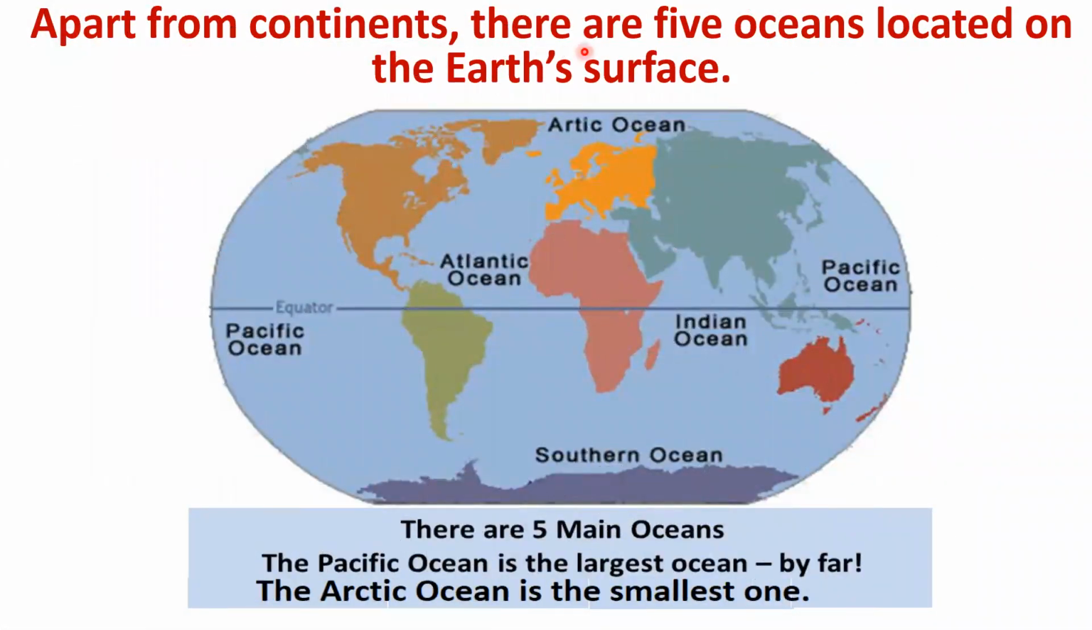Apart from continents, there are 5 oceans located on the Earth's surface. There are 5 main oceans, namely Pacific Ocean, Atlantic Ocean, Arctic Ocean, Indian Ocean, and Southern Ocean. And Pacific Ocean is the largest ocean. Arctic Ocean is the smallest ocean. And Ferdinand Magellan, the explorer, was the one who named the Pacific Ocean.